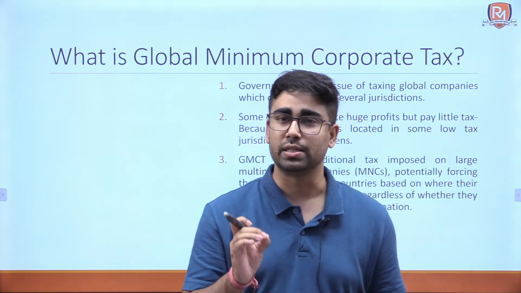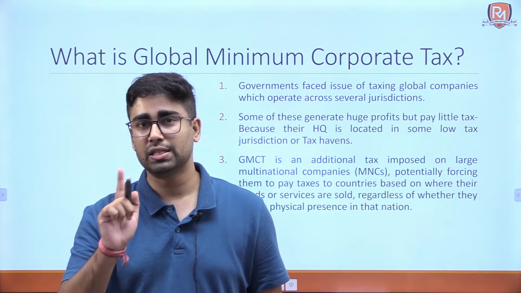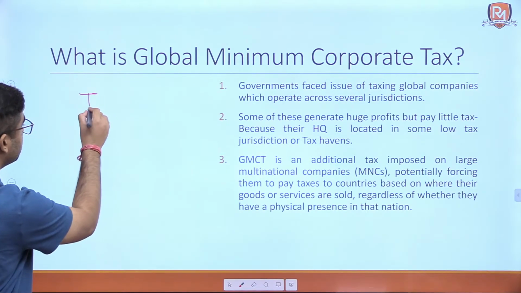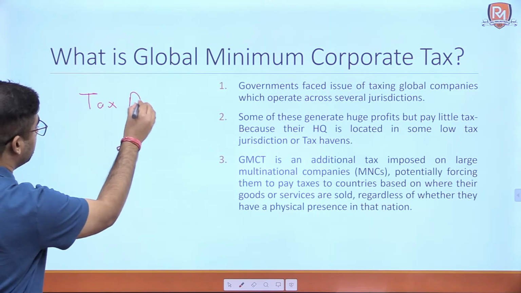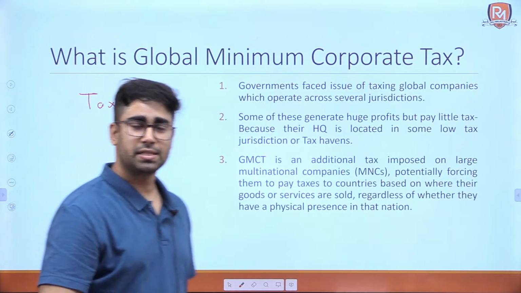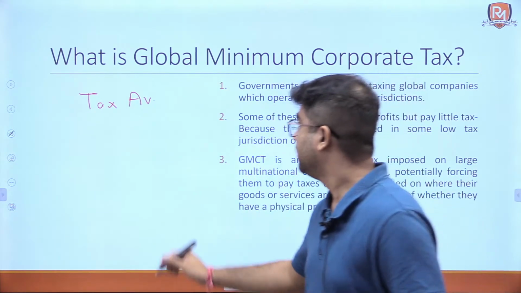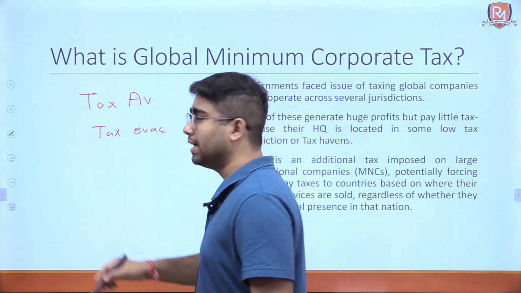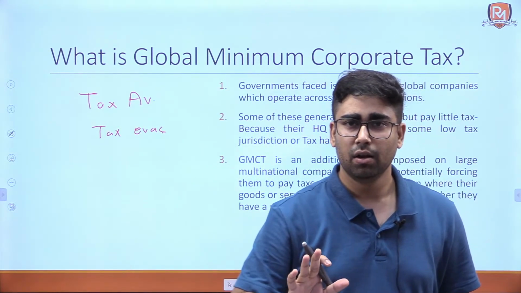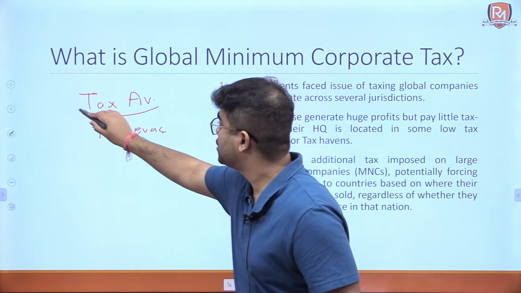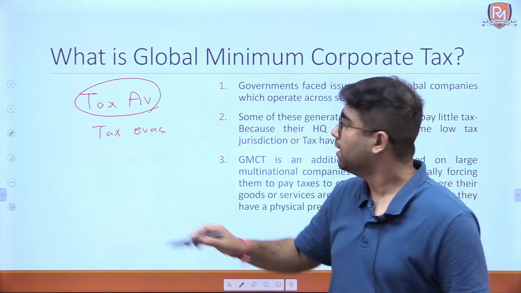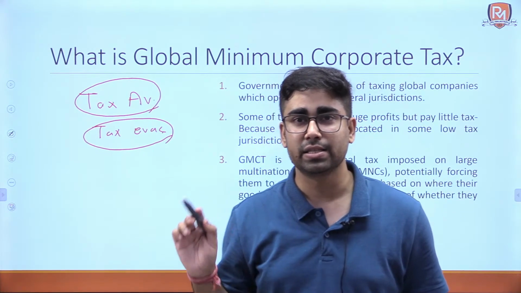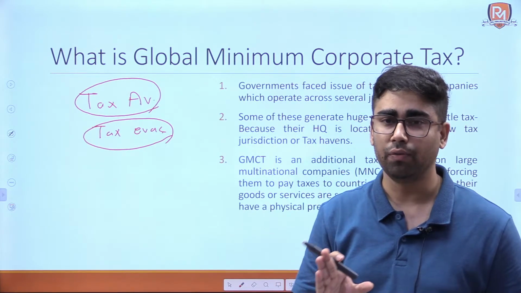Before that, we need to understand two important things. The first concept is that of tax avoidance. And the second concept is that of tax evasion. The former concept, that is tax avoidance, is legal, but it is done by shifting profit to some other country. Tax evasion is illegal and one can be prosecuted for it, and it is done by changing the entries of one's accounts book.